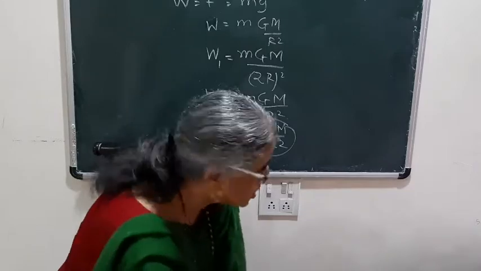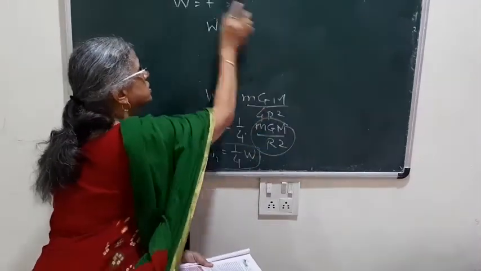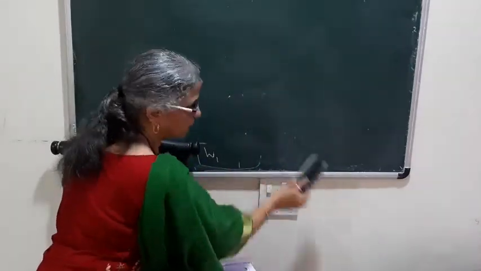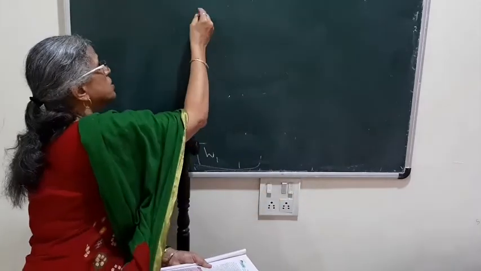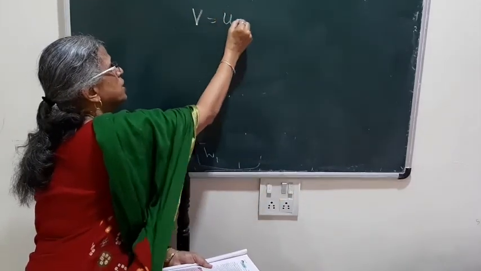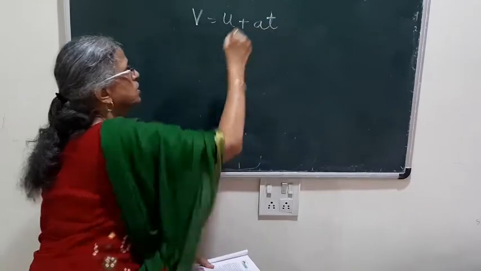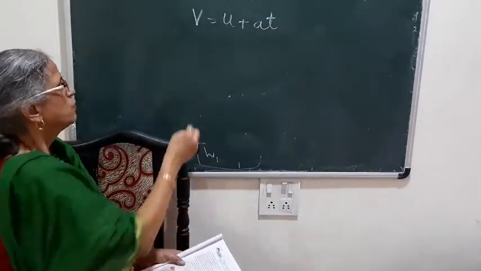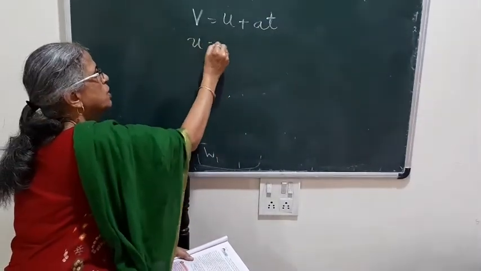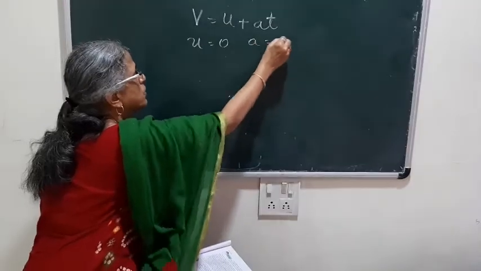Then whenever the object is falling freely, Newton's equations of motion will change somewhat. So how will they change? We have the first equation, v equal to u plus at, where v is the final velocity, u is the initial velocity. For free fall, u will become 0 and a will be equal to g.